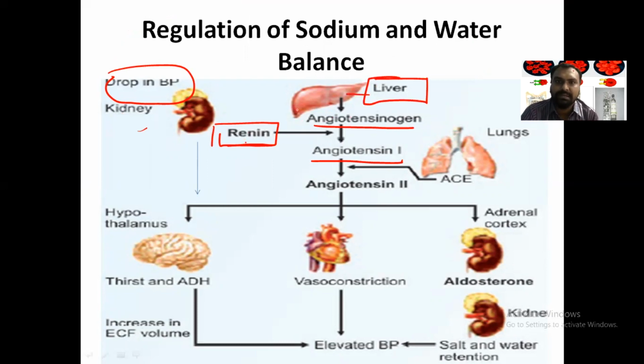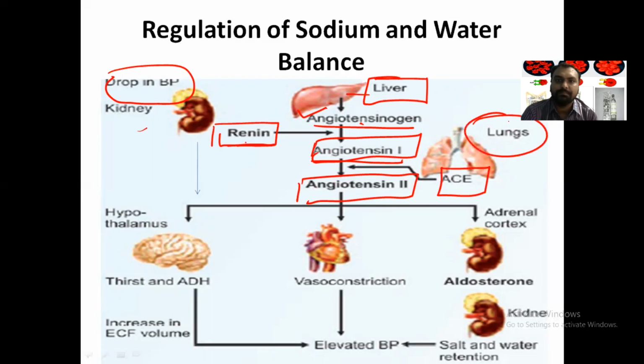So the liver secretes angiotensinogen, and from the kidney, renin is secreted that converts angiotensinogen to angiotensin 1. Now this angiotensin 1 is converted to angiotensin 2 by the angiotensin converting enzyme, ACE, which is secreted from the lung. Once angiotensin 2 is formed, what will angiotensin 2 do? It has 3 roles.